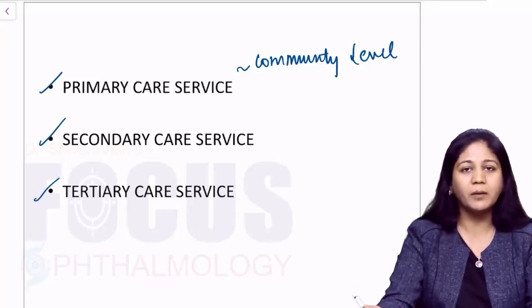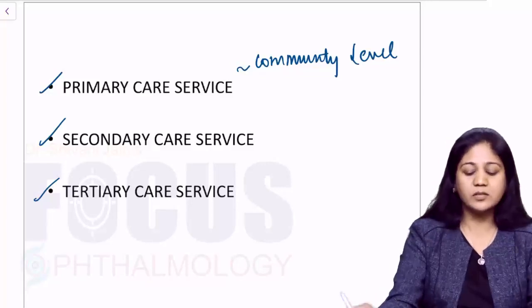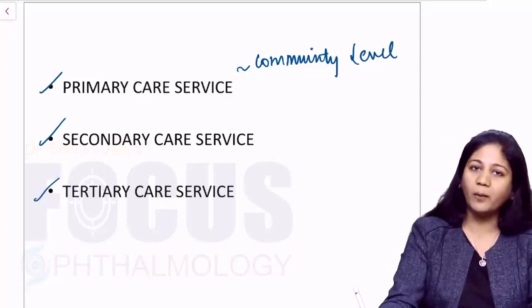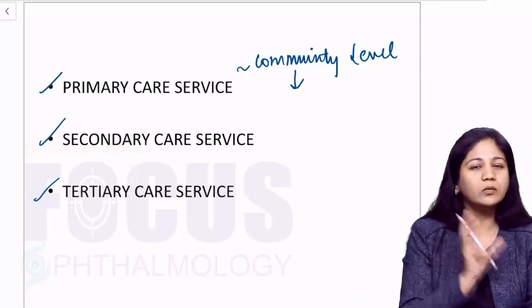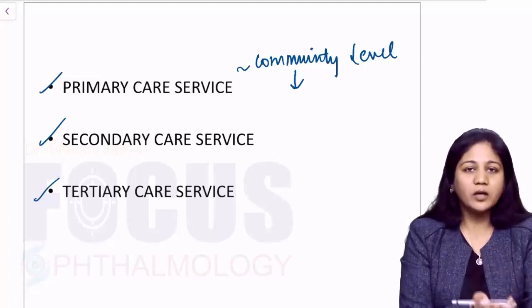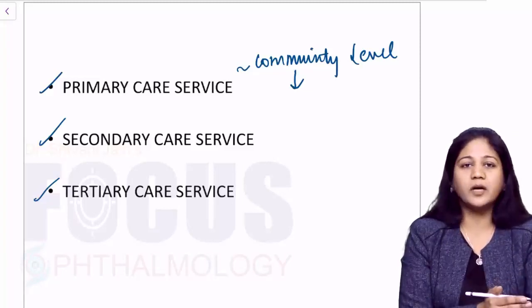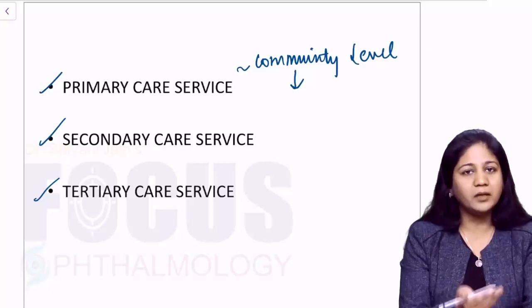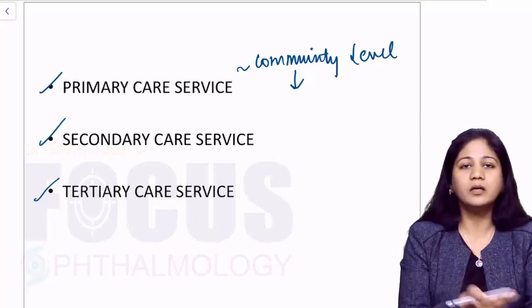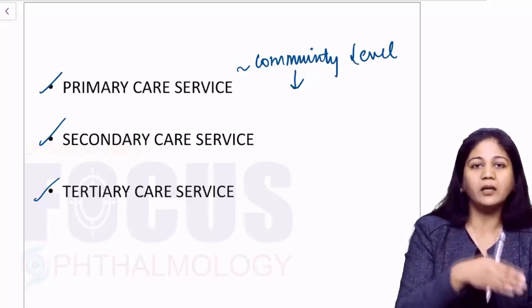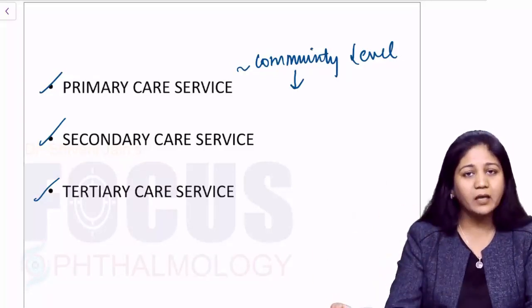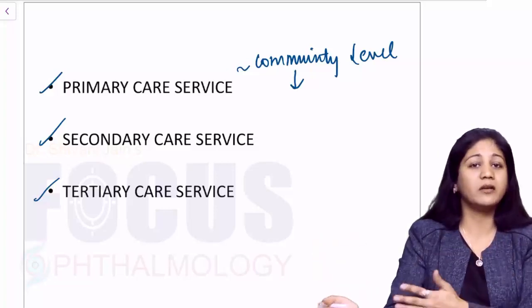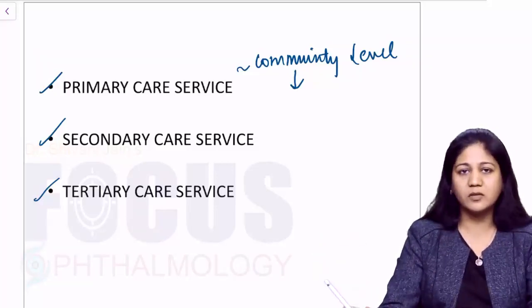So primary care service is basically done through the community workers. They have been educated about the common problems, like they can identify ophthalmia neonatorum, nasolacrimal duct obstruction, and early infective trachoma. So they can have a referral system, they can at least send the patients to a clinic, to a hospital, to the base hospital, referral hospital, and then the patient will be taken care of.